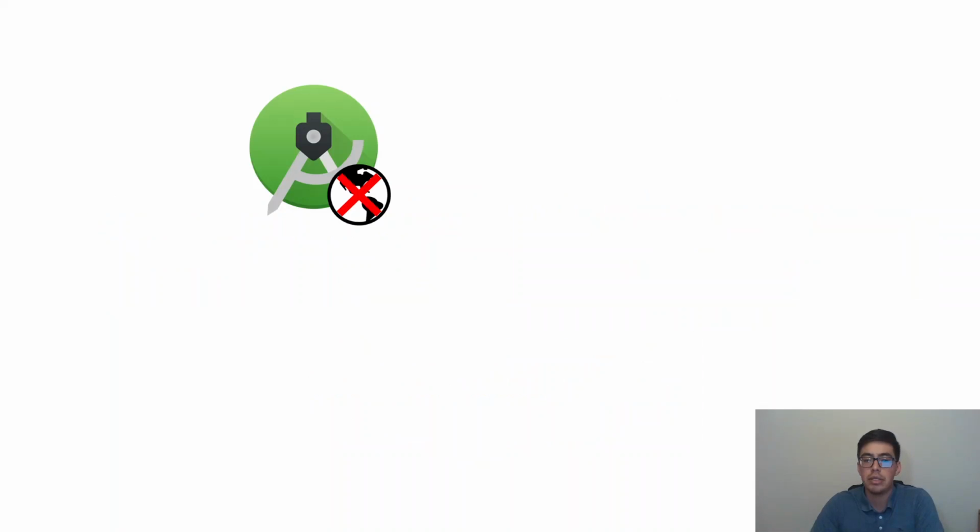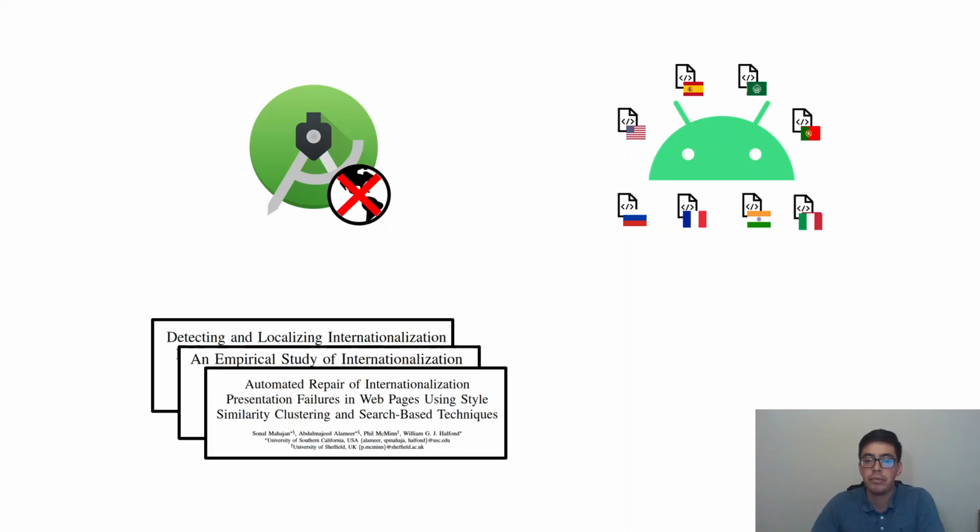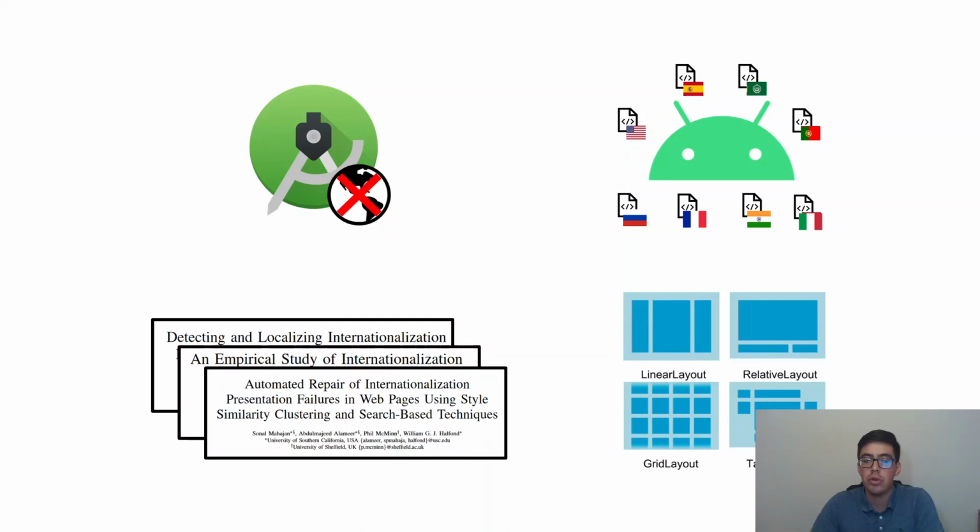Therefore, to summarize, we have seen that IDEs do not have automatic translation of strings. The detection of the need to translate strings is performed offline. Also, previous work has tackled internationalization, but for web apps. And we also know that automated detection of internationalization issues in Android apps should consider the specifics of the Android programming model.